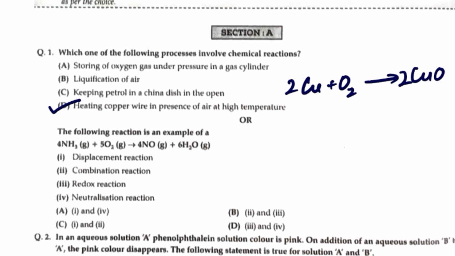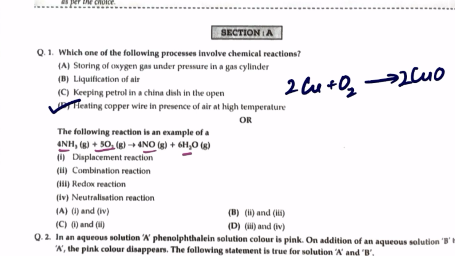Next question is, the following reaction is an example of. Reaction क्या है? Ammonia plus oxygen forming NO plus H2O. Now this reaction, as it can be seen, nitrogen is losing hydrogen and combining with oxygen to form nitric oxide. So nitrogen gains oxygen, loses hydrogen. So nitrogen is getting oxidized.